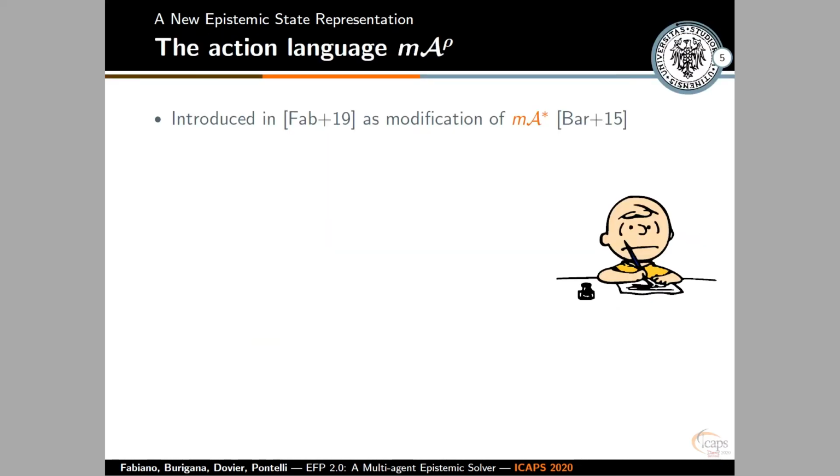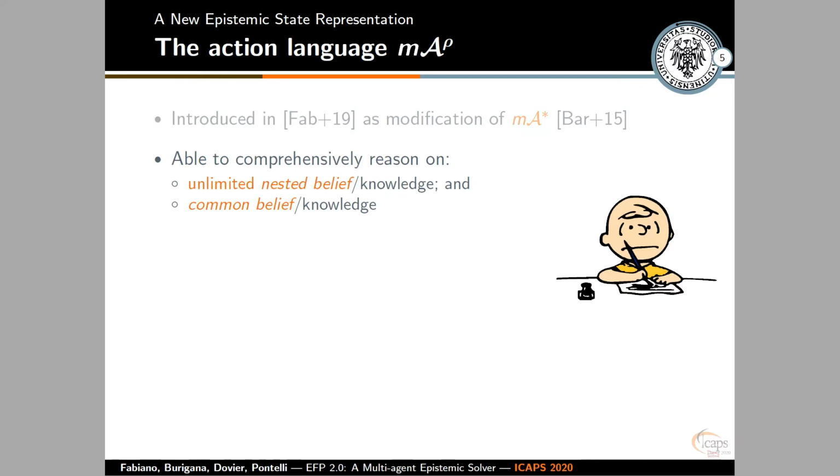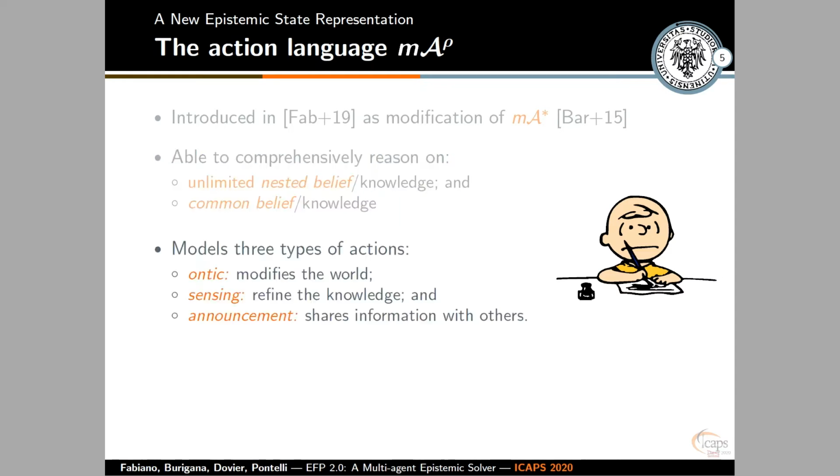Starting from the concept of possibilities, in 2019, we also introduced a new epistemic action language, MAρ. This action language is a modification of mᴬ* that was introduced by Baral and others in 2015. Like mᴬ*, MAρ is able to comprehensively reason on unlimited nested knowledge or belief, and also common knowledge or belief, depending on the constraints that we have on the underlying states. It also introduces three types of actions: ontic, sensing, and announcement.